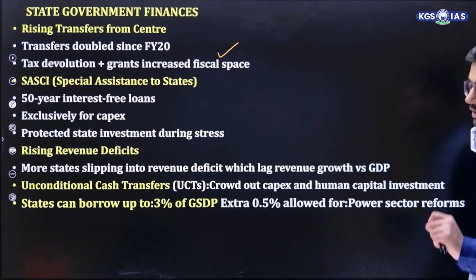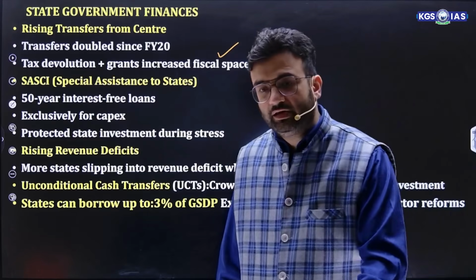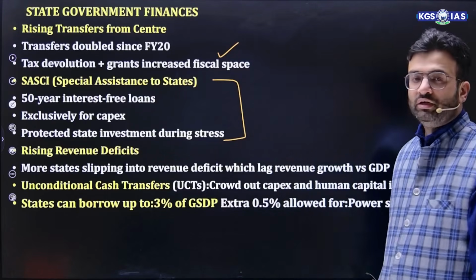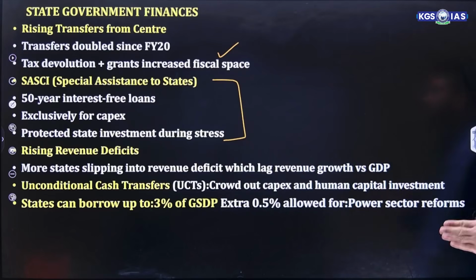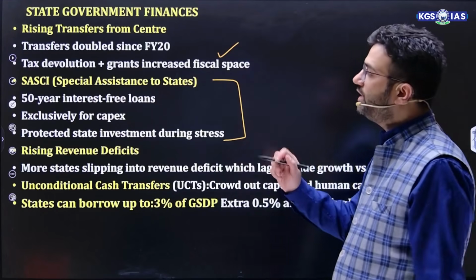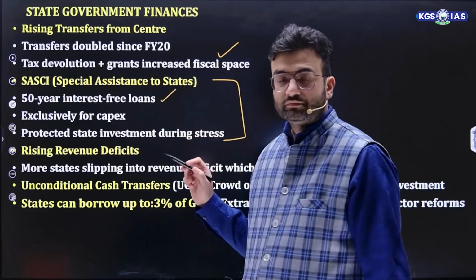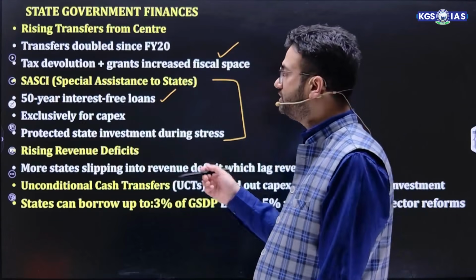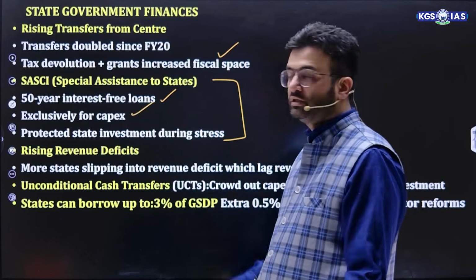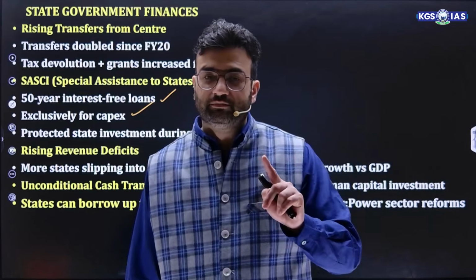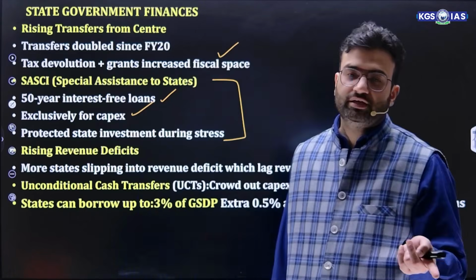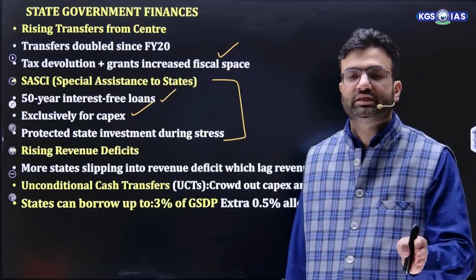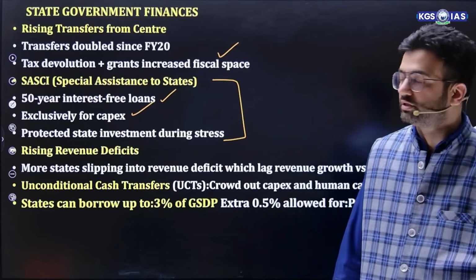Now, the most important component that can be asked again in prelims is special assistance to states, that is SASCI, special assistance to states, 50-year interest-free loans, so that the state should incur that expenditure exclusively on capital expenditure, for capex. This is a prelims line that UPSC may ask. Special assistance to state, 50-year interest-free loan, exclusively given when the states incur expenditure on the capital expenditure part.